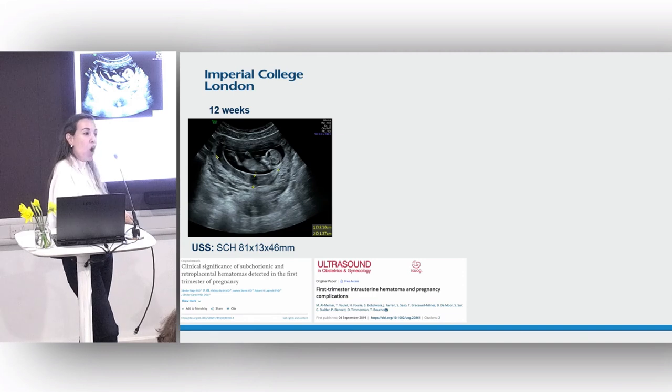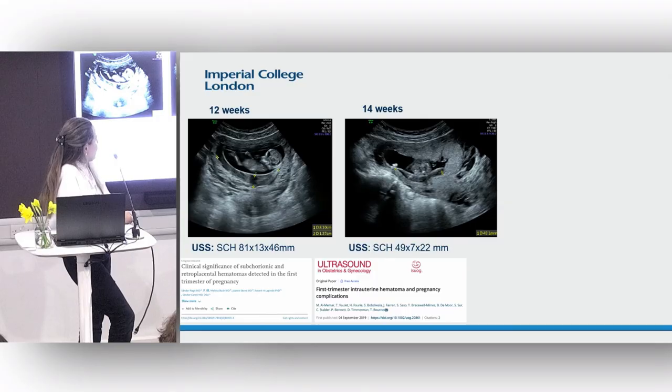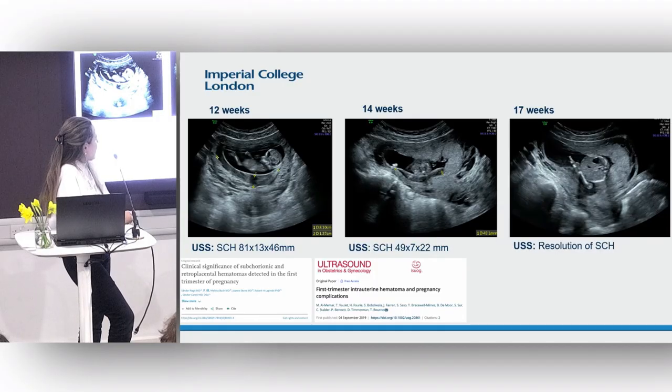And when you're scanning, you might comment, obviously not just about the pregnancy, but about the size of the hematoma, its location, where you might see the placenta or the implantation in relation to that, and also its location in relation to the gestation sac. So is it above the gestation sac? Is it below? Is it surrounding it? Is it adjacent? This was the evolution of this hematoma as the pregnancy went on. So you could see it got much smaller at 14 weeks and then resolved completely at 17 weeks.